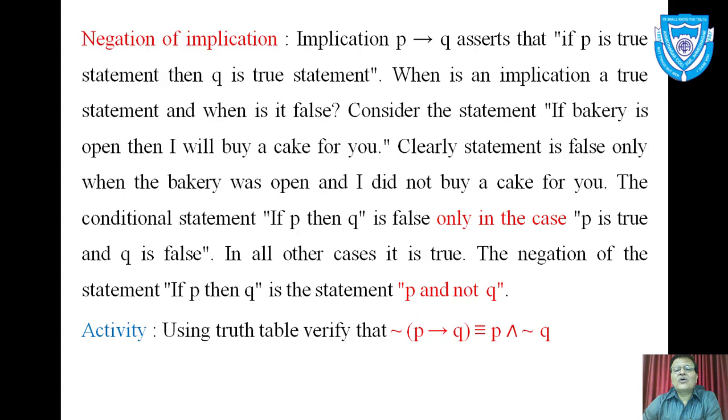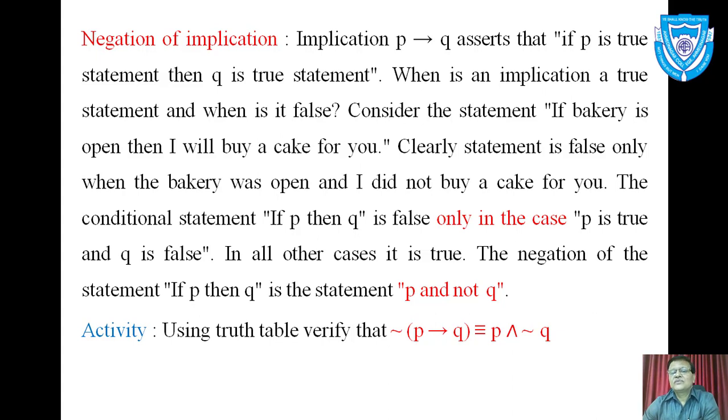While preparing the truth table of implication, I have told you that implication is false if antecedent is true and consequence is false. Now consider the statement, if bakery is open, then I will buy a cake for you. And clearly the statement will be false only when the bakery was open and I didn't buy a cake for you.